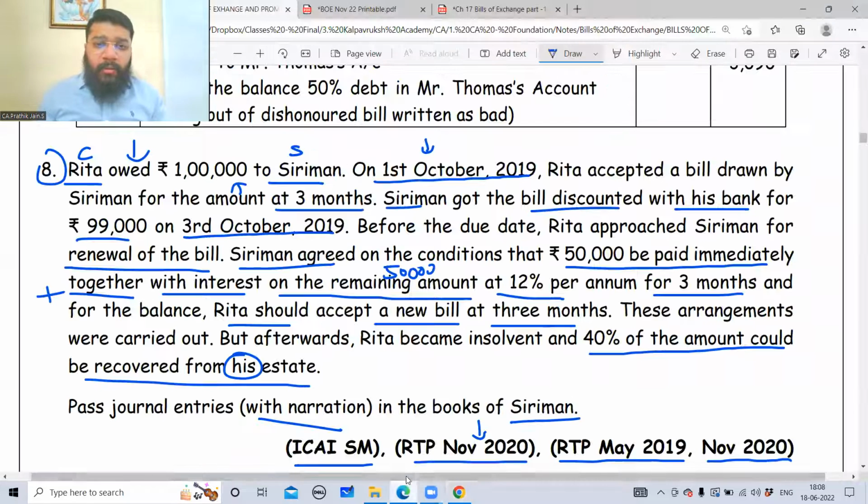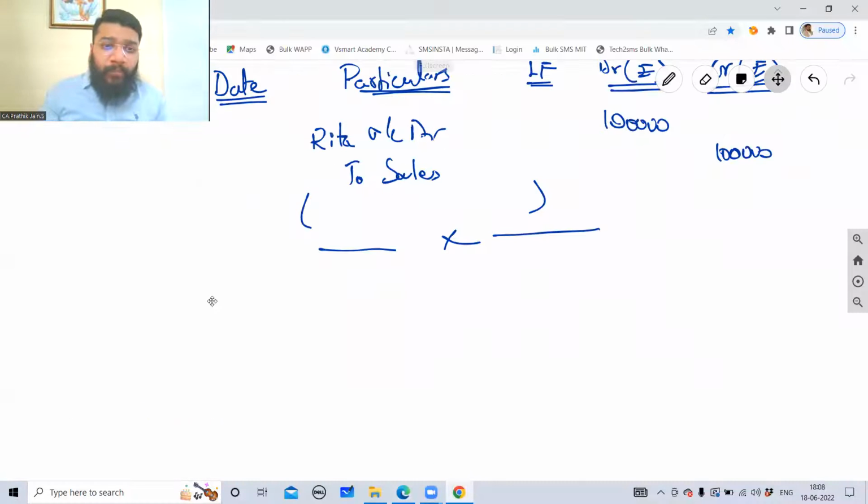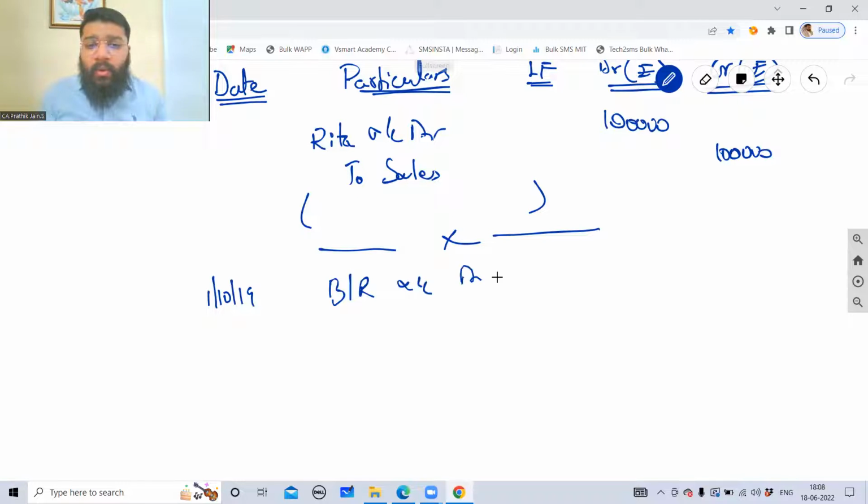Now the bill has been drawn on a particular date, but that is not given, whereas the acceptance date is given. And for the bill, we want only the acceptance date. So on 1/10/2019 the bill was drawn. So a new asset is created and the old asset is to be closed by giving a credit. 1 lakh.